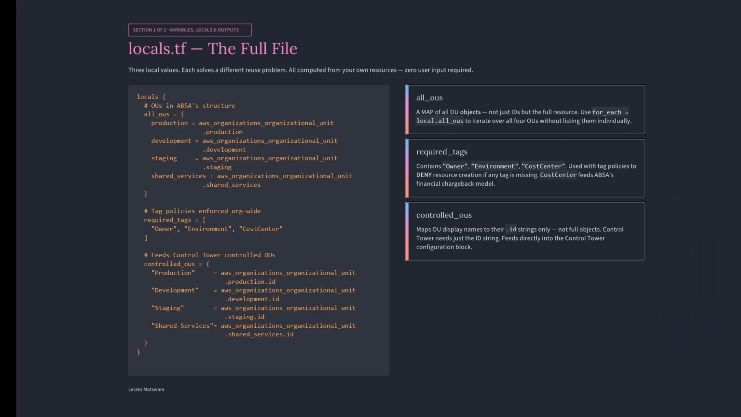Look at the locals.tf file code. Three local values, each one solving a different reuse problem, all computed from your own resources. Zero user input required. First, all_OUs.